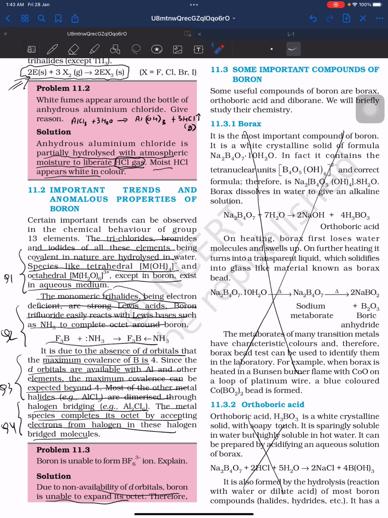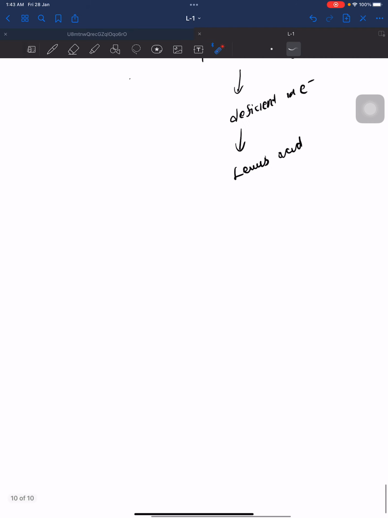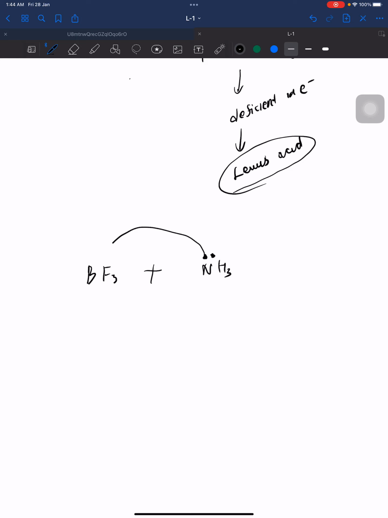The monomeric trihalides, being electron deficient and strong Lewis acids: boron trifluoride easily accepts NH3 to form a complete octet. This BF3 requires a lone pair of electrons, is a good Lewis acid, and has only 6 electrons in the outermost shell right now. It can accept a lone pair of electrons from NH3.